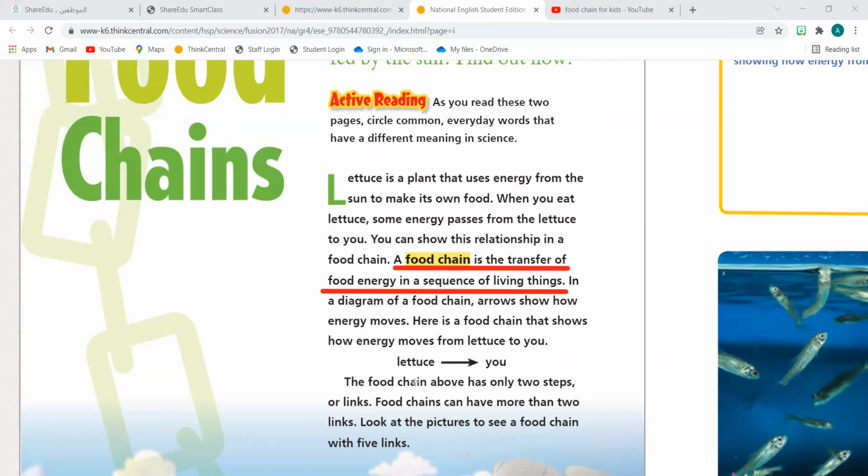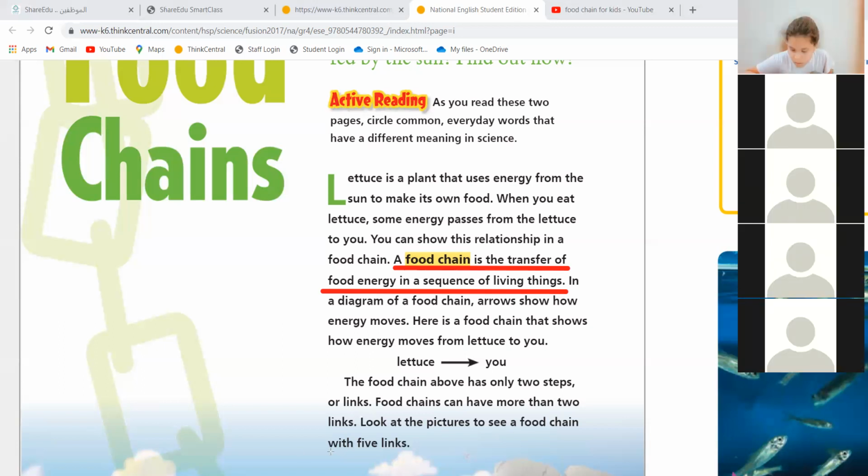Okay. And as a very simple example, like a lettuce, from the lettuce to you, the lettuce makes its own food because it's a plant. After that, when it comes to you, you take the energy from the lettuce that already had the energy from the sun. This moving energy from one living thing to another, we call it a food chain. What do we call it? Food chain.